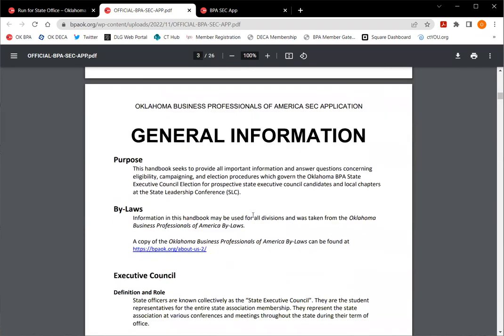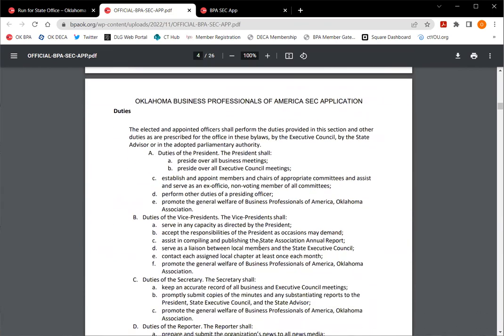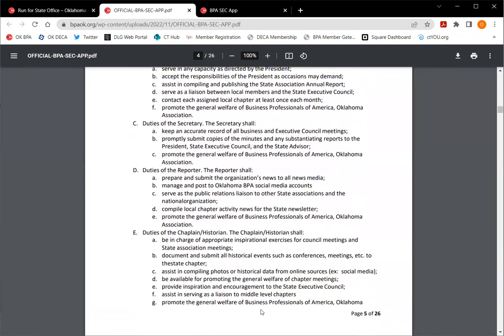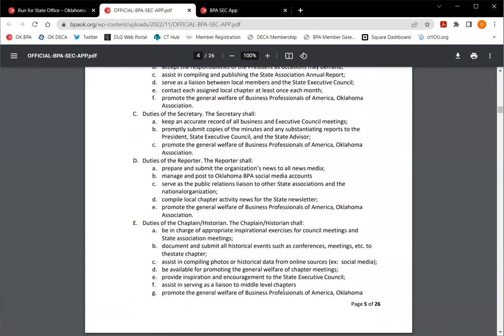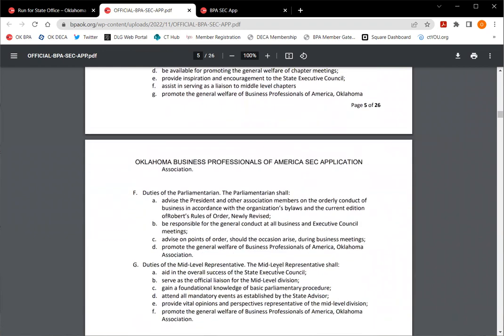Okay, so this kind of goes through what the purpose of a state officer is, definitions of what the different roles are, how they're elected, and things like that. The duties of each office. Keep in mind with BPA that you run for general office, and then you are slated into a specific office at training, with the exception of 2. Our parliamentarian will select if they are running for the parliamentarian spot, and that is appointed. And then our middle level rep is also appointed.